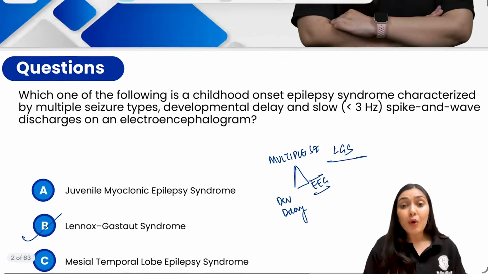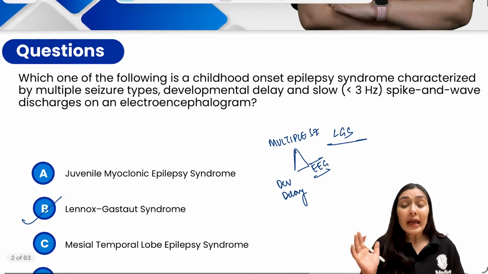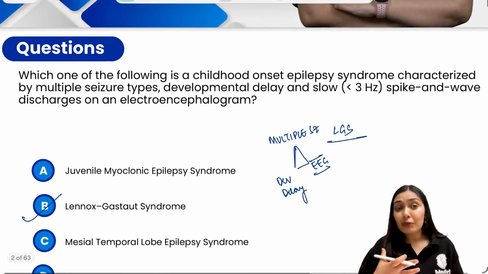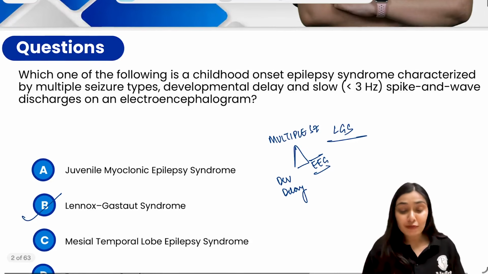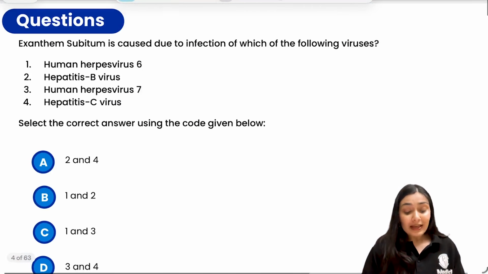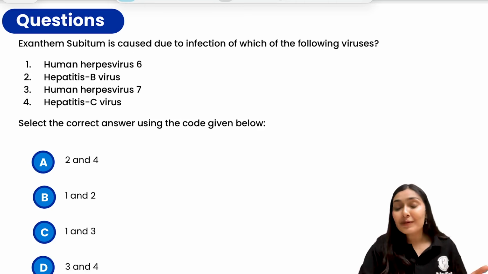Right, so these are the important childhood epilepsy syndromes, very important for this UPSC CMS exam, as well as your INI-CET exam, FMG exam, NEET PG exam, a hot favorite topic from the section of pediatrics. So now let's move to the second question. It is about infections. Again, fever with rash, a very important section. You read it in pediatrics, you read it in microbiology, you read it in PSM. So, a very important topic again.